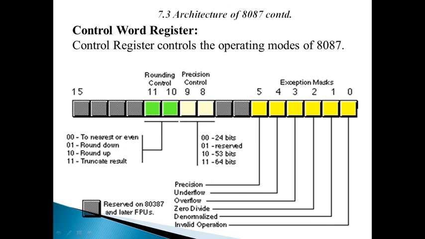Next, precision control, again 2 bits. These are used in order to control the precision. 00 decides single precision. The 01 combination we are not using in case of the 8087, so this is reserved for the higher versions. If 10 is there, this is a double